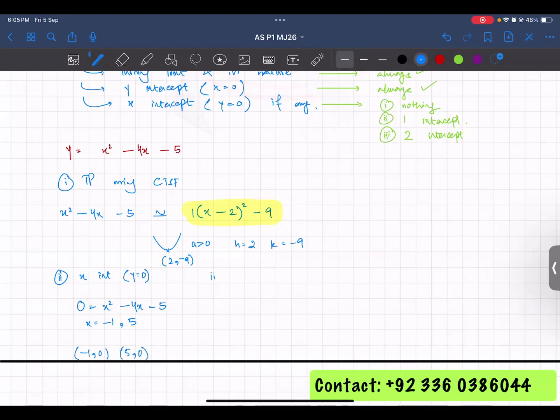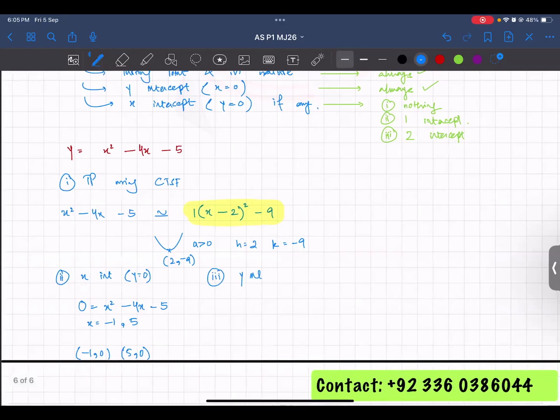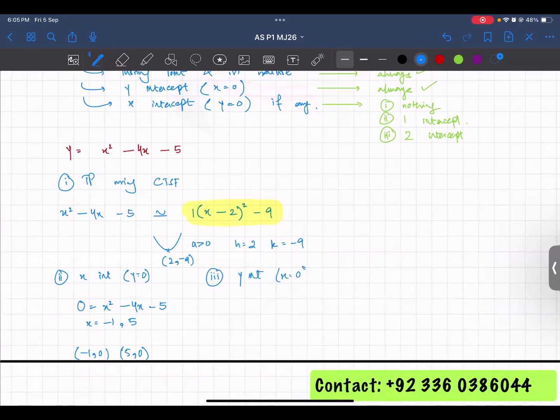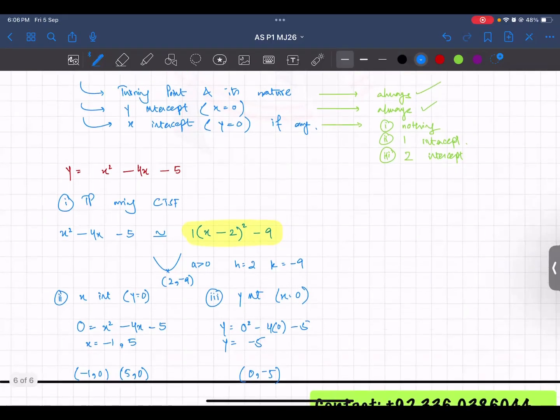Then you find the y-intercept. Y-intercept पर x 0, तो x 0 रख दोगे. So 0 square minus 4 times 0 minus 5. So this is getting you minus 5. So you have another point, 0, minus 5. So now you have every important thing that you would need. Now you move on to the graph.